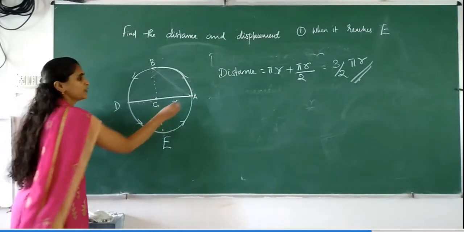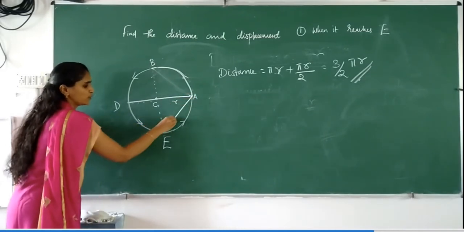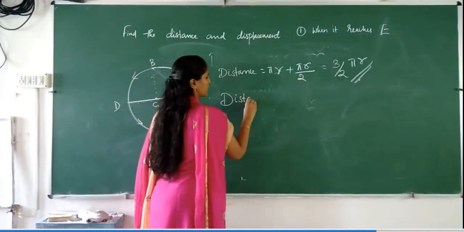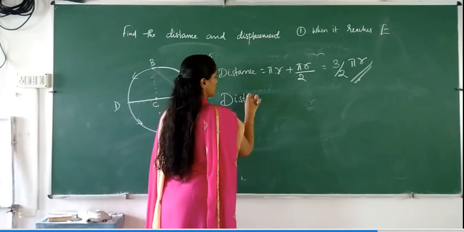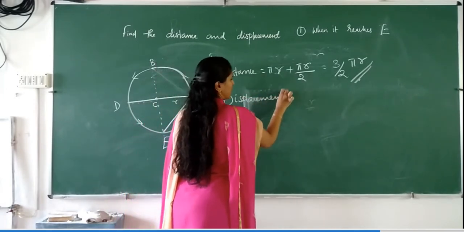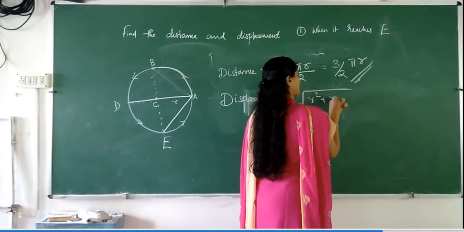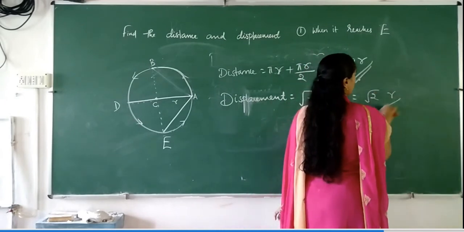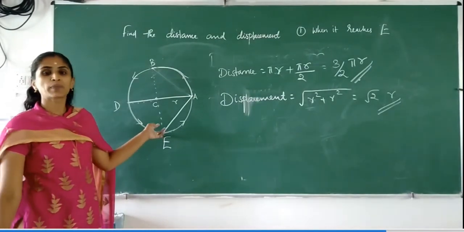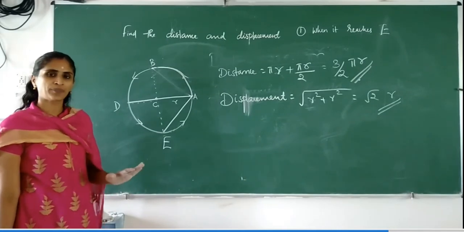And to find the displacement, it is the shortest distance. Again you have to join between A, the initial position, and the final position. So you can find displacement again by using Pythagoras theorem. Displacement is equal to root of r square plus r square, again root 2r. So when it reaches the position B and when it reaches the position E, you can see that displacements are same but distances are different. Okay, is it clear?